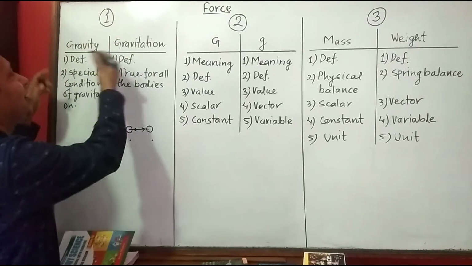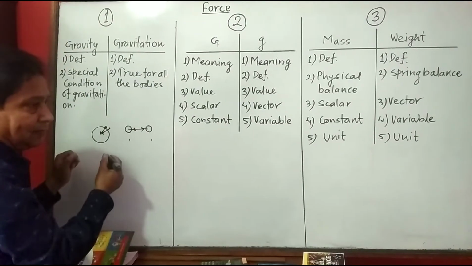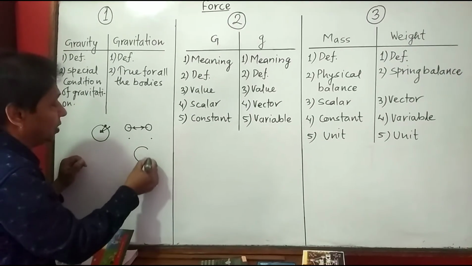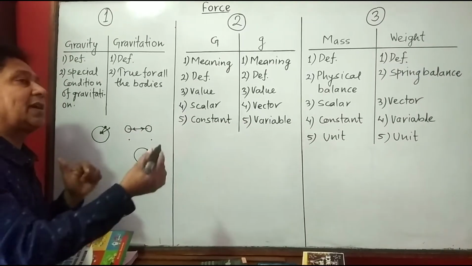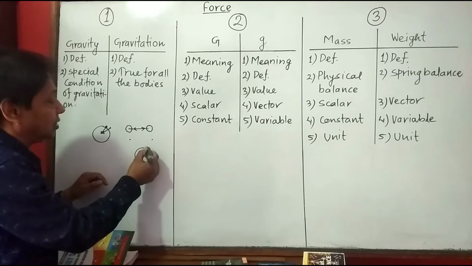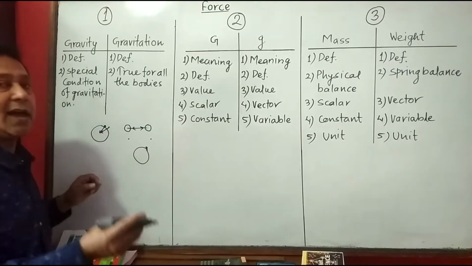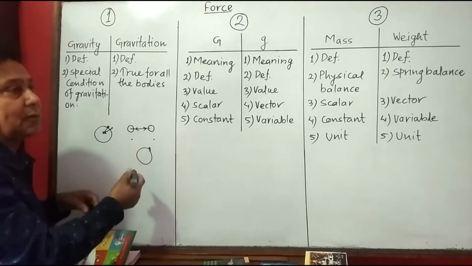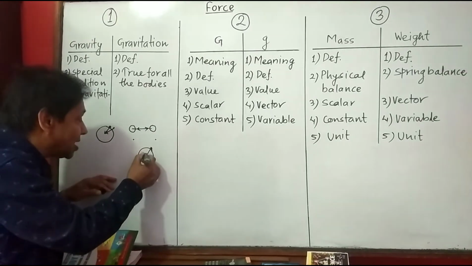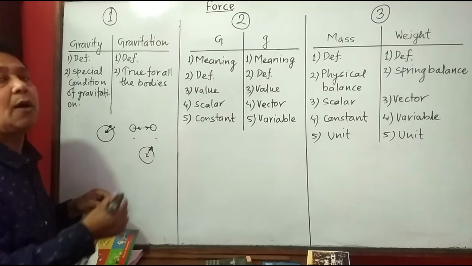It is a special condition of gravitation in which, of the two bodies, one of them is very huge like Earth and another is comparatively very small like a rock or a man or anything lying on its surface, then the gravitational force between these two is termed as gravity.